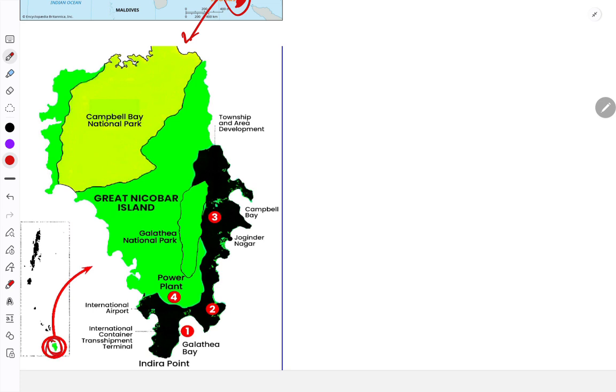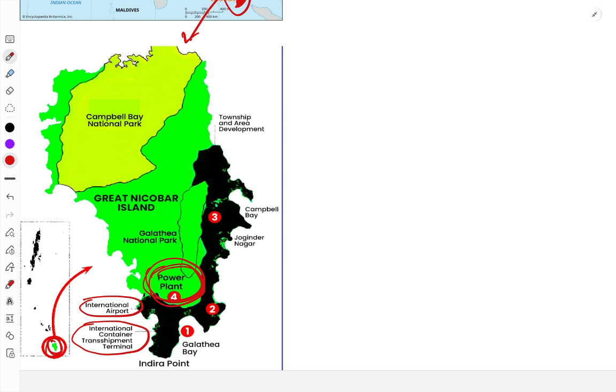Here a big project is going on, which has important components. One is that an international airport will be made. Second, an international container transshipment terminal will be made. And third, a power plant will also be made. Together these are being called the mega infrastructure project or the transshipment project.